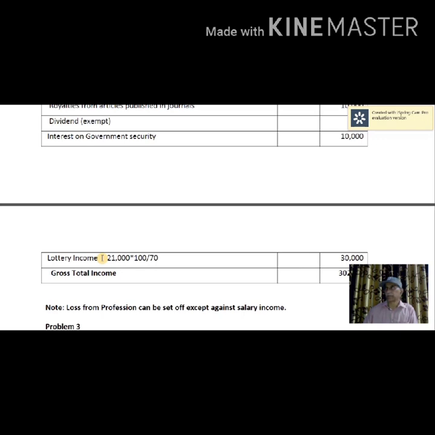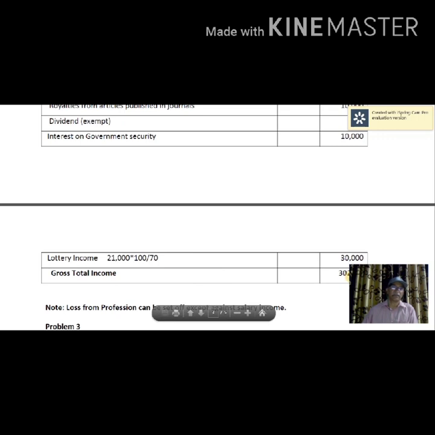I told you, while paying the amount to the winner, straight away 30% tax is deducted, we call that TDS. After TDS, the assessee receives 21,000 rupees. Therefore, that should be grossed up. So 100 divided by 70 is the way you have to calculate in order to compute the gross amount. That comes to 30,000. So gross total income is 3,02,900.